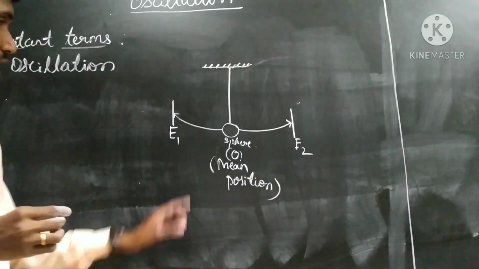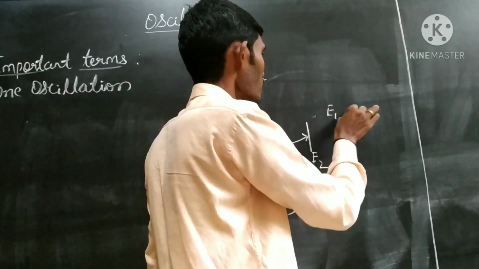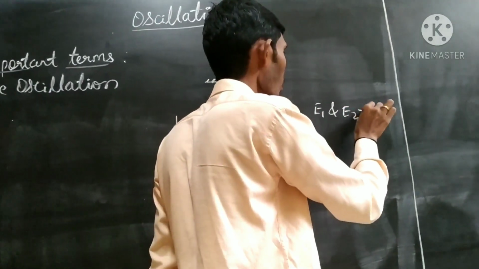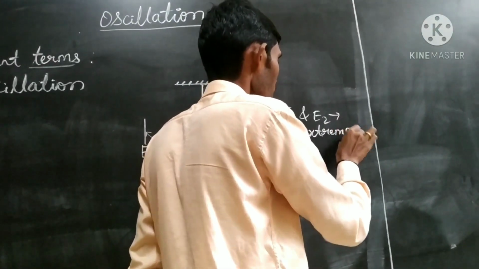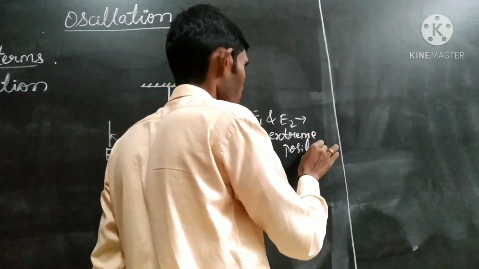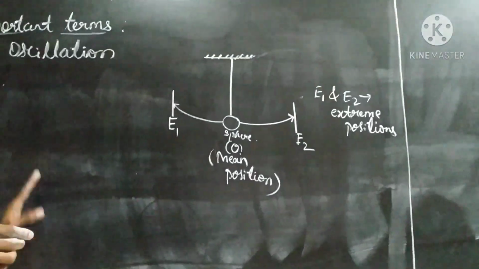Are you understanding? E1 and E2 are the extreme positions. These are extreme positions.